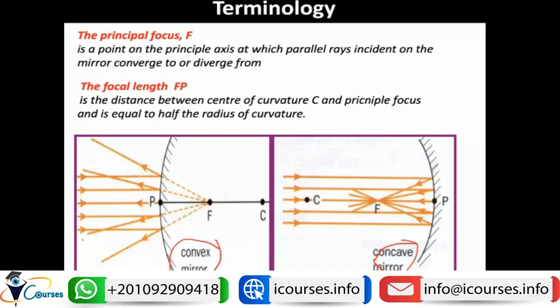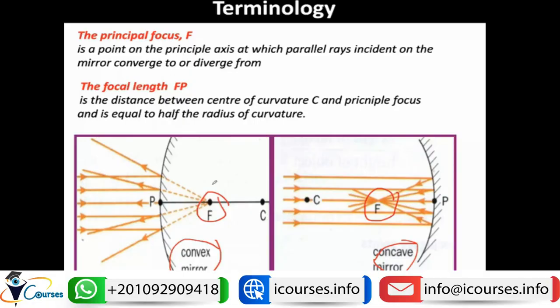So in either case, the light rays will be convergent or divergent to one point. This point is called the focus. The focus can be either real, meaning that it can be made by true rays, like here in the concave mirror, or it can be virtual. So it can be made by virtual rays, like we can see here. So in a convex mirror, the focus is virtual, and in the concave mirror, the focus is real. So again, this is the point of intersection of parallel rays after they are reflected from the mirror.